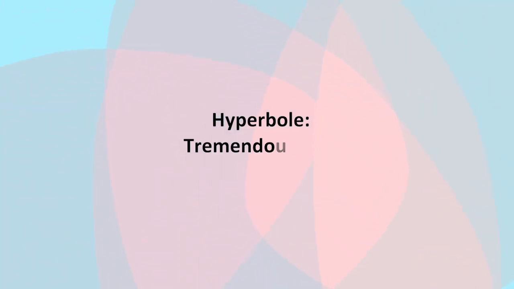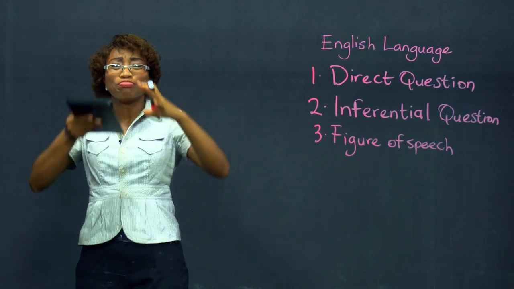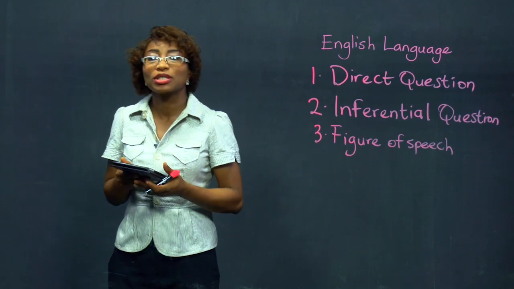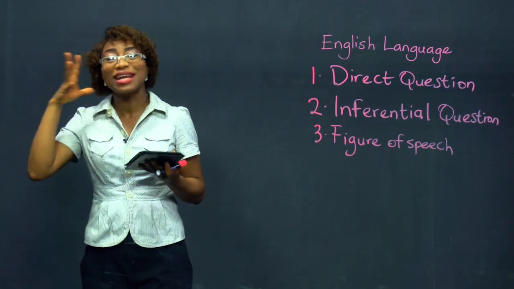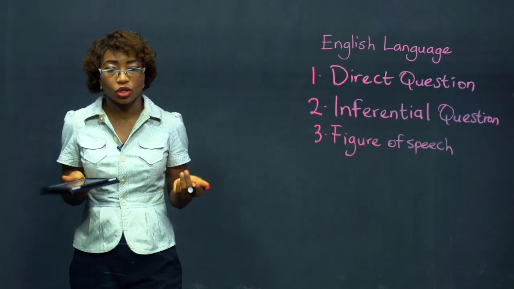Hyperbole is an exaggeration, when you exaggerate to make a point, to have an effect. The example we have here is "tremendous idea." Tremendous. An idea cannot be tremendous. When something is tremendous, it's big, it's fantastic, it's beyond this world. And so when we say, "Oh, he had a tremendous idea," we are using a hyperbole in that situation.